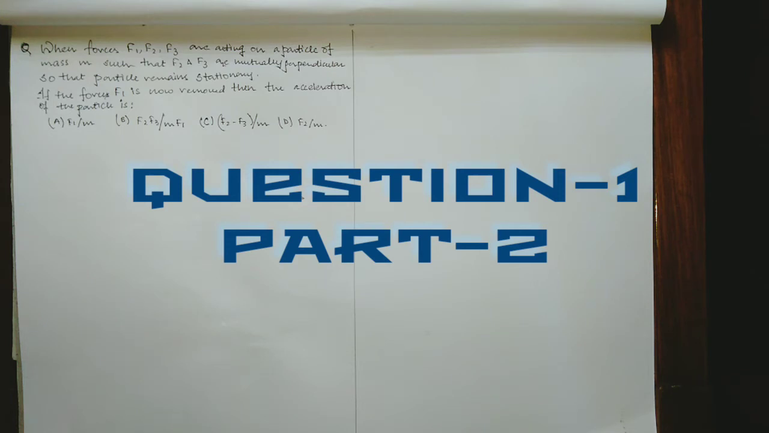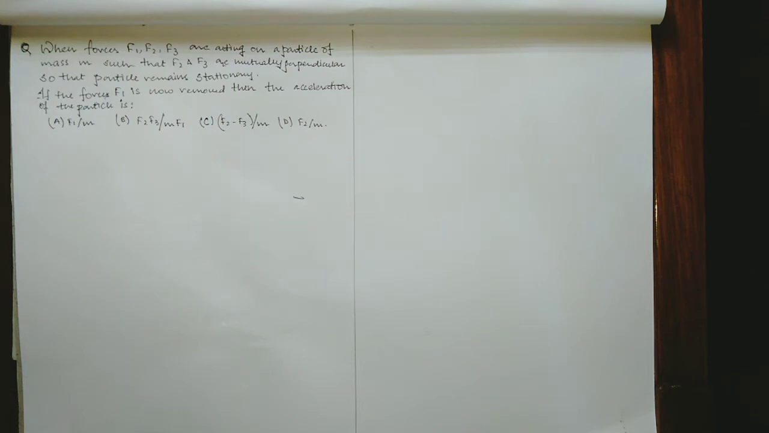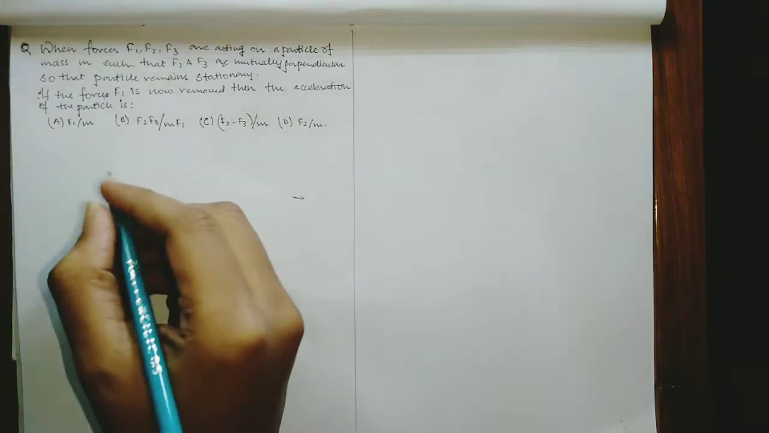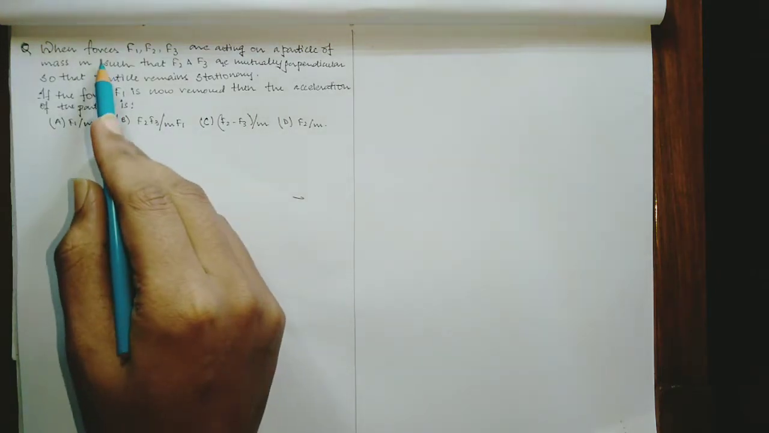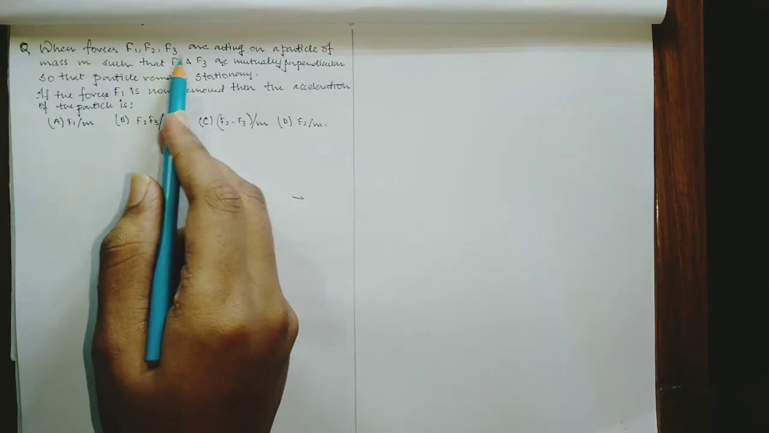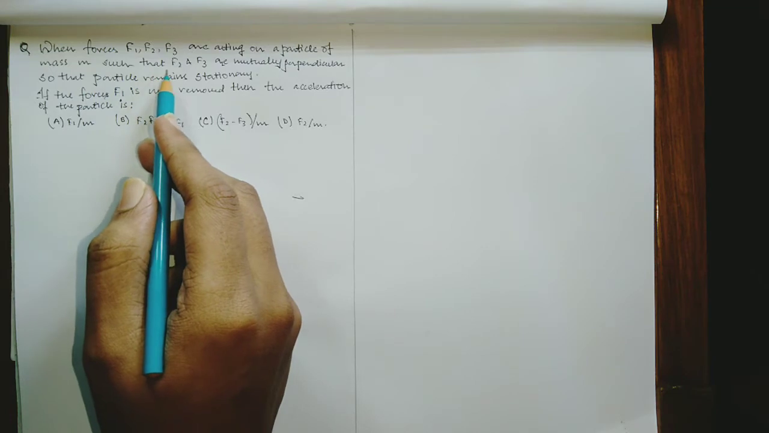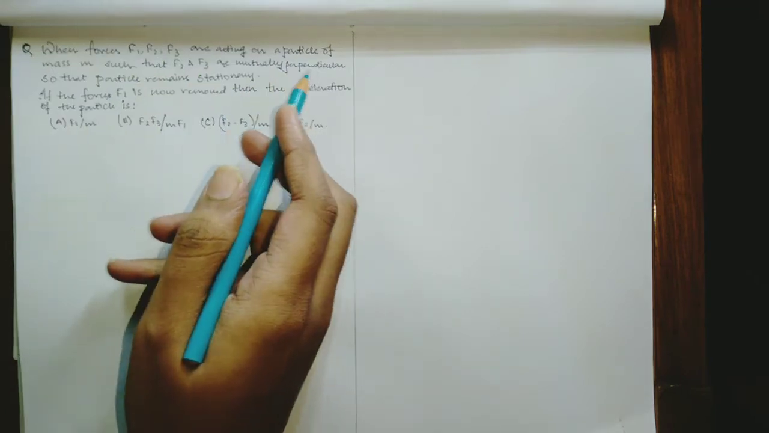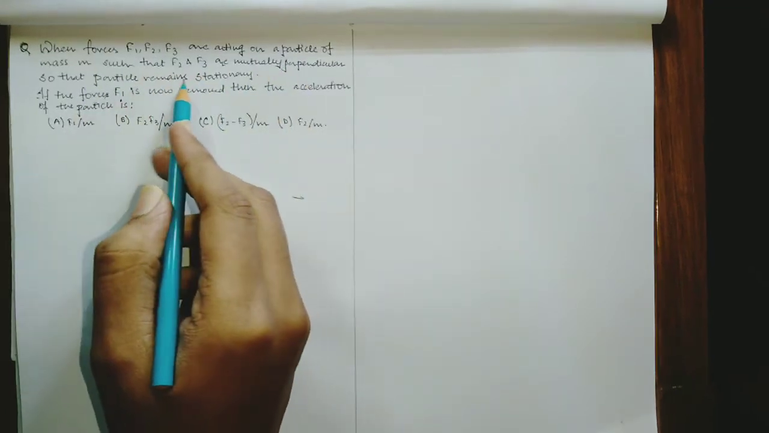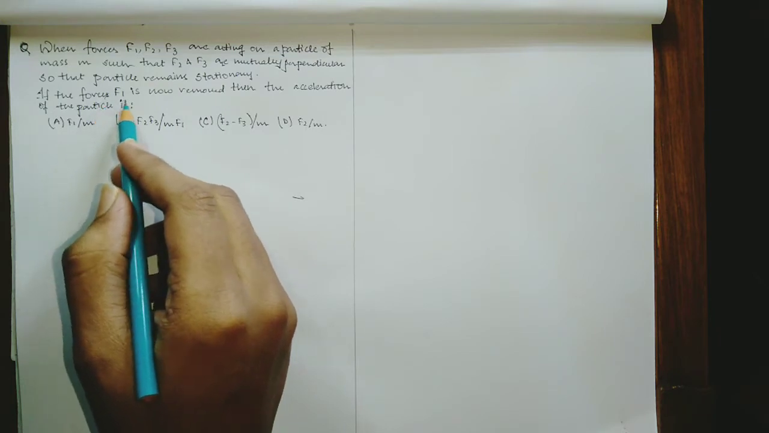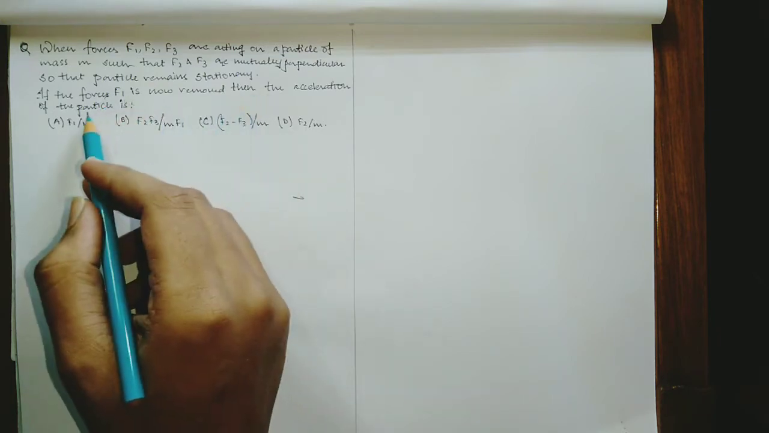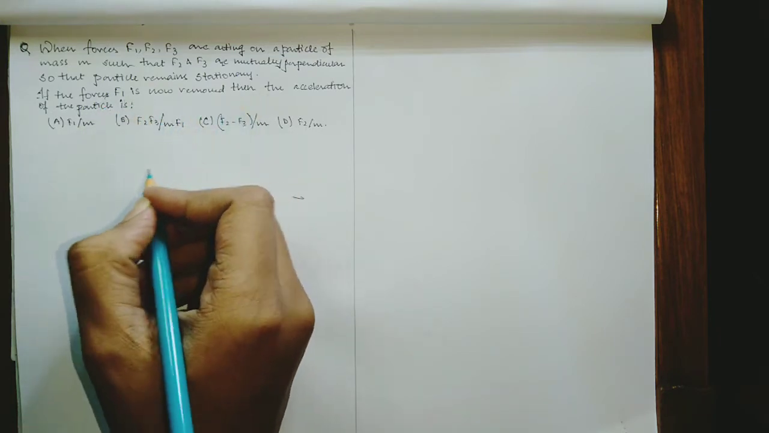Hello guys, we are back with our second part of Newton's laws of motion. This includes a few questions. The first question reads: when forces F1, F2, F3 are acting on a particle of mass m such that F2 and F3 are mutually perpendicular so that the particle remains stationary, if the force F1 is now removed, then the acceleration of the particle is.